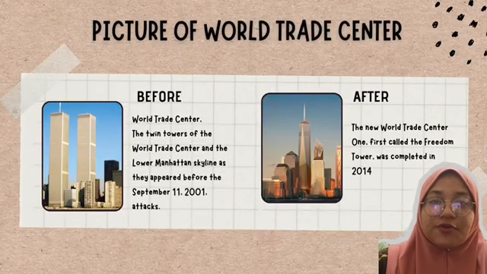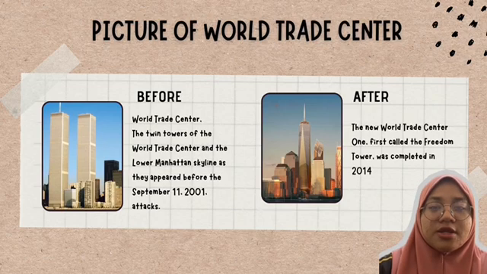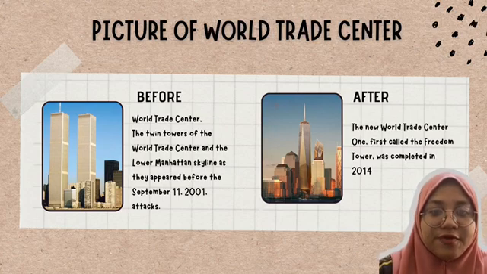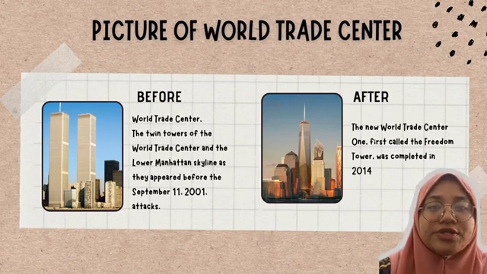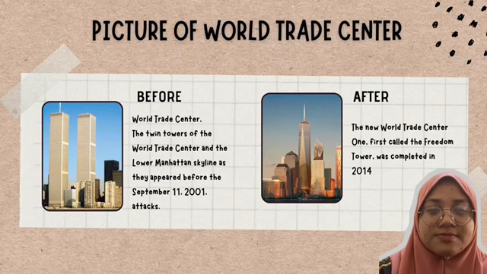This is the picture of World Trade Center before and after the incident, as you guys can see. On the left is the Twin Towers of the World Trade Center and the lower Manhattan skyline as they appeared before the September 11, 2001 attacks. On the right is the picture of the new World Trade Center One, first called the Freedom Tower, which was completed in 2014.